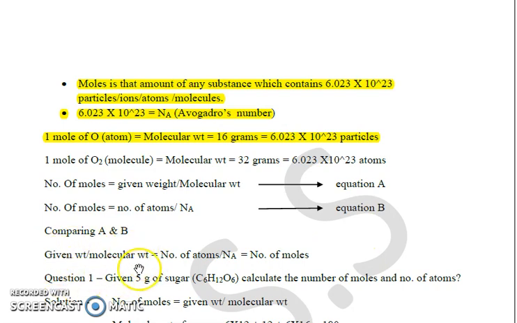Or if it is the number of moles of atoms, then given weight upon atomic weight. Another thing can be asked: I am given the total number of atoms or total number of molecules. So the number of moles can be calculated as total number of atoms or total number of molecules divided by Avogadro's number.